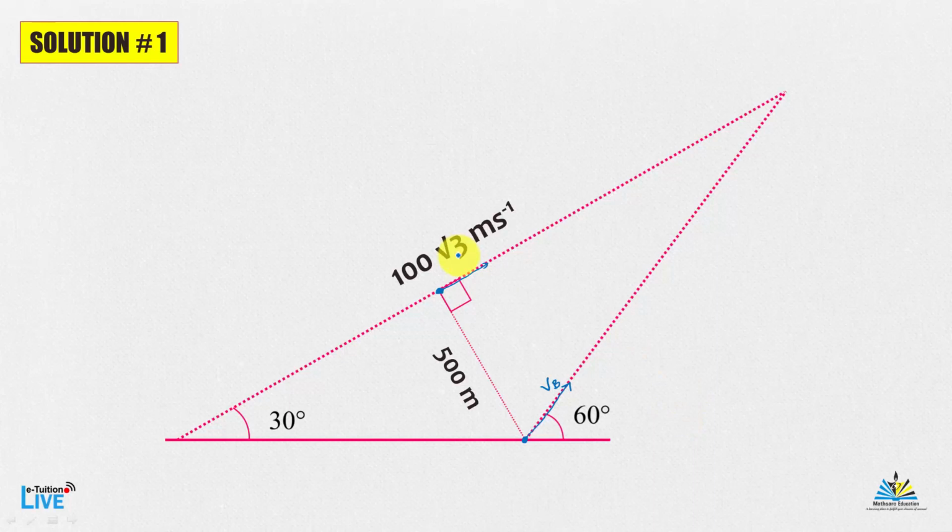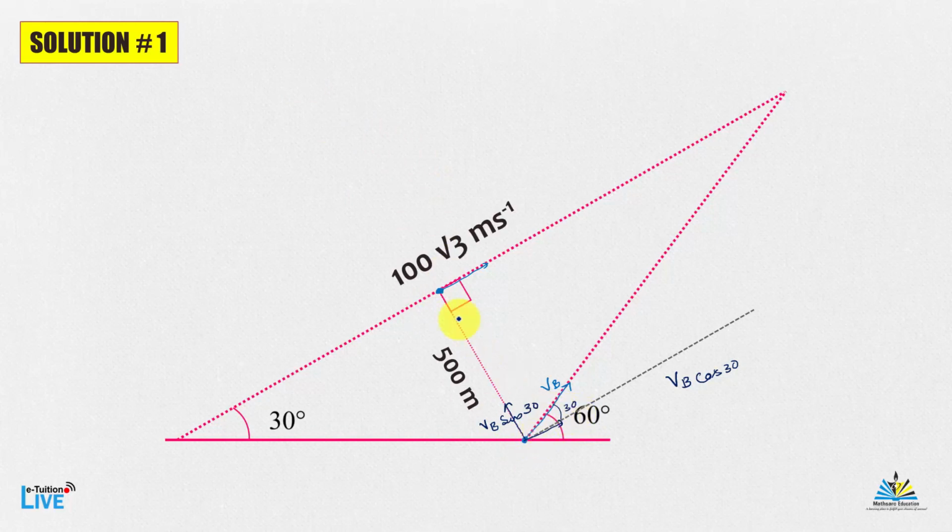As per observer A, plane B is moving toward him at 90 degrees. This will happen only if its component along this line, with angle 60 degrees so this angle becomes 30 degrees, is VB cos 30, and the component along the other line is VB sin 30.